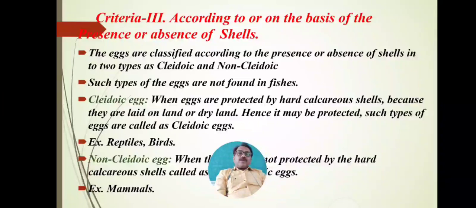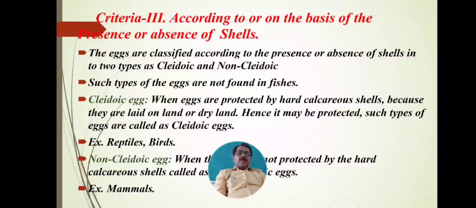Cleidoic egg: when eggs are protected by a hard calcareous covering or shell, because they are laid on land, on dry land, so they need to be protected and safe. Such types of eggs are called cleidoic eggs.